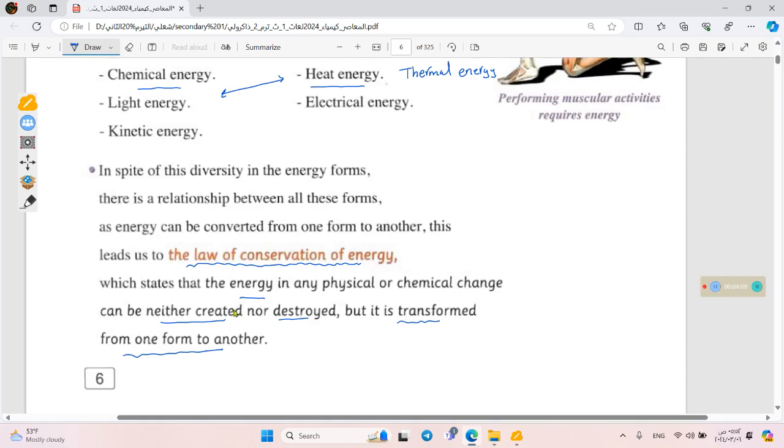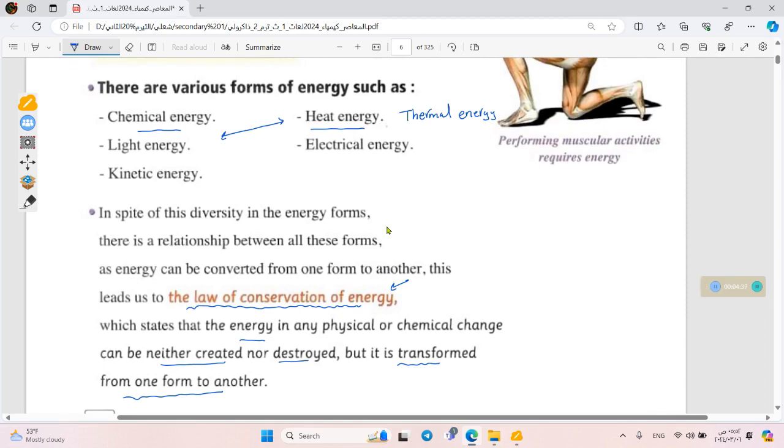Remember that in the last semester you got another fundamental law that is similar to this one. The law you got in your first semester is the law of conservation of mass, which says that mass cannot be created nor destroyed, but transfers from one form to another. Here we're talking about the conservation of energy, and it's the same way. Energy cannot be created nor destroyed, but changes from one form to another. So again, let's go back to thermal energy.